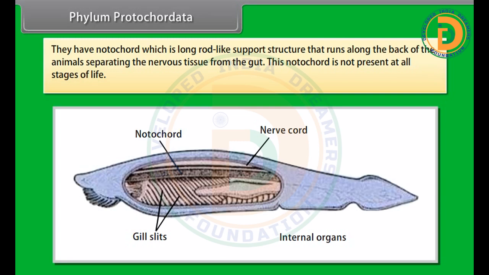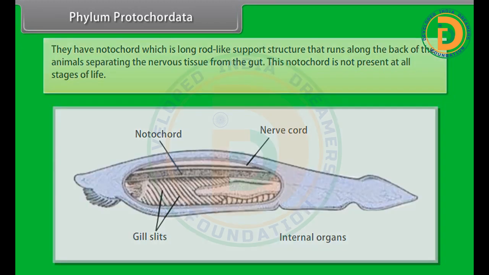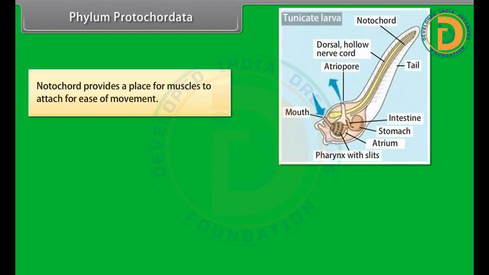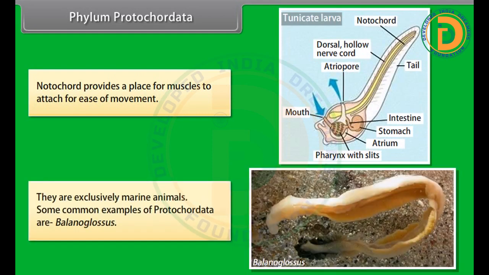This notochord is not present at all stages of life. The notochord provides a place for muscles to attach for ease of movement. They are exclusively marine animals. Some common examples of Protochordata are Balanoglossus.